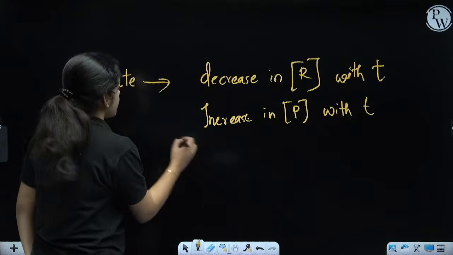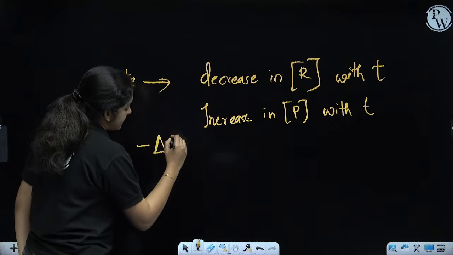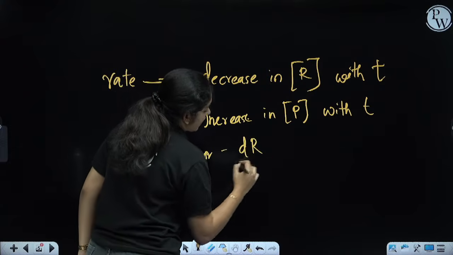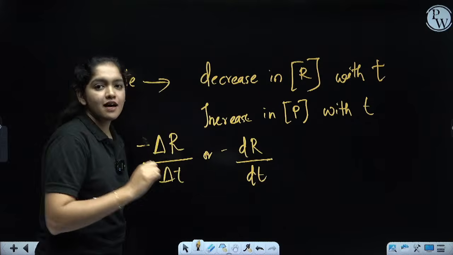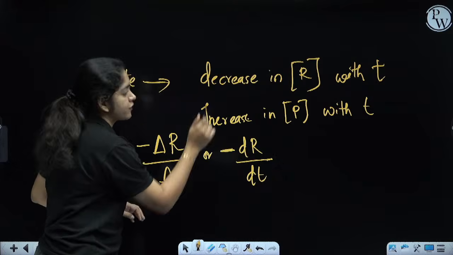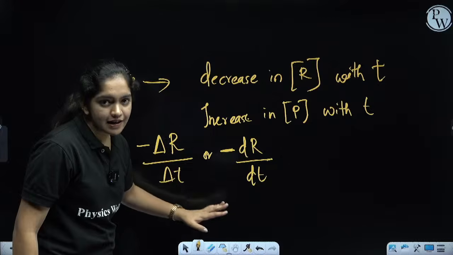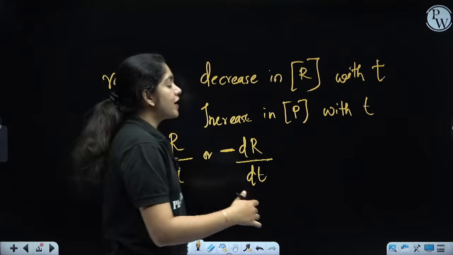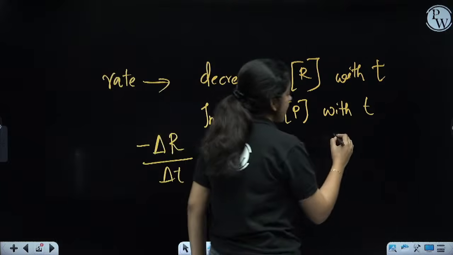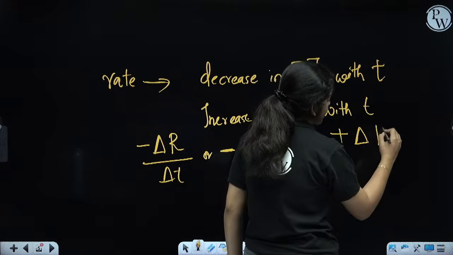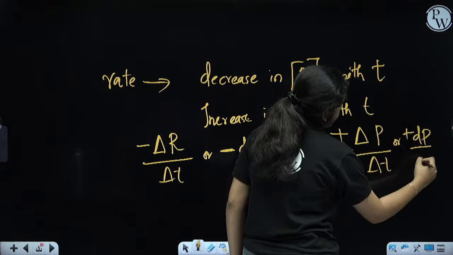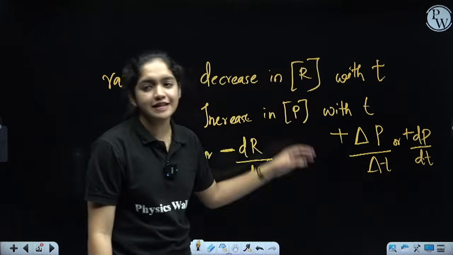That is denoted by minus delta R divided by delta T, or we can write minus dR by dt. Both are the same. R indicates the reactant, and d means the small change. Negative means a decrease in the concentration of the reactants with time. Is that clear? Now, how can we write the product case? The concentration of the product is increasing, so it will be positive. So we can write positive delta P divided by delta T, or positive dP by dt. This is the indication of the products and reactants in a reaction.